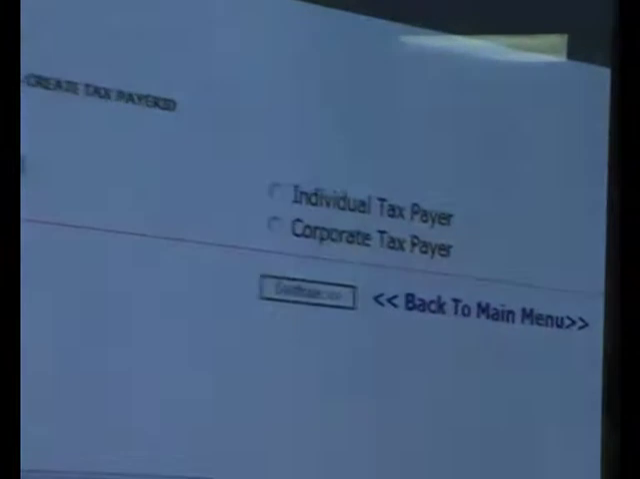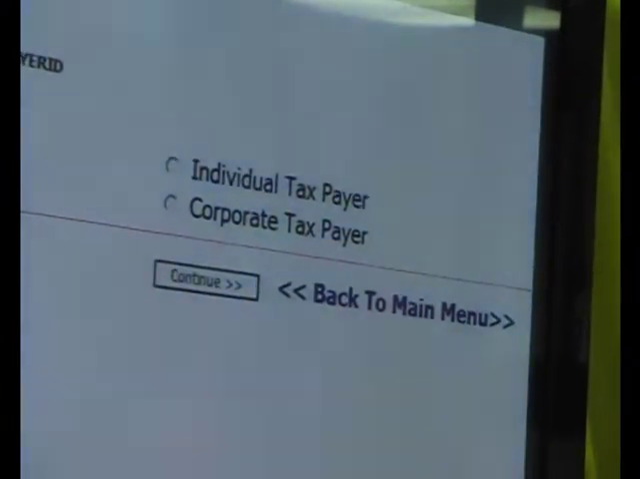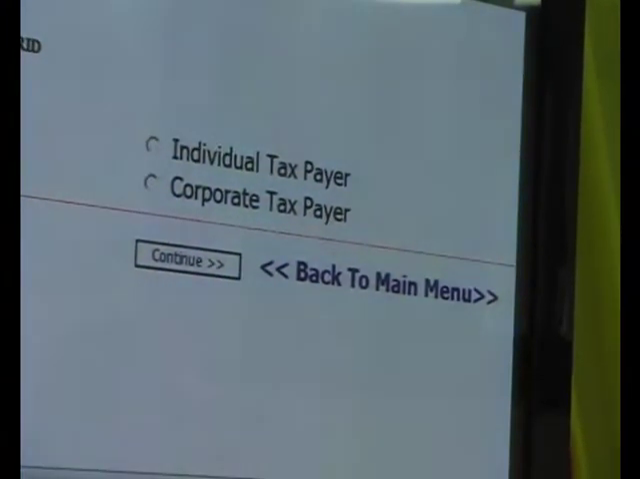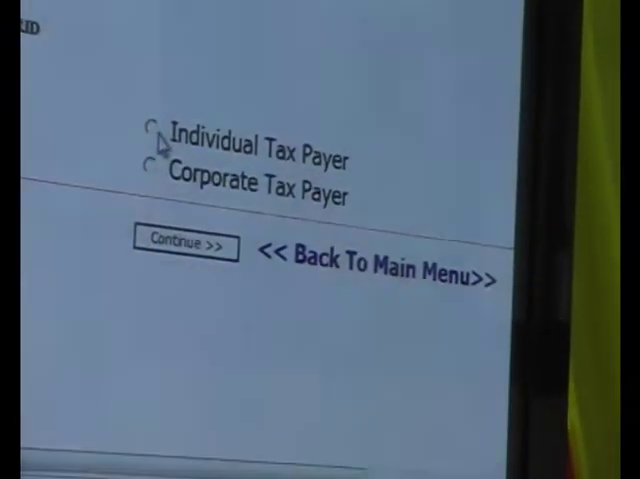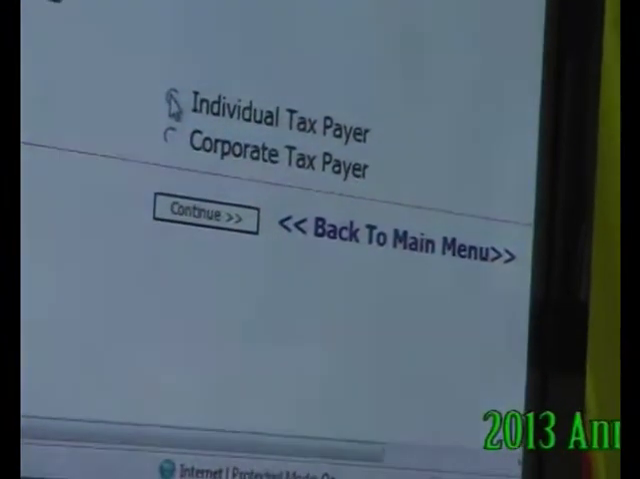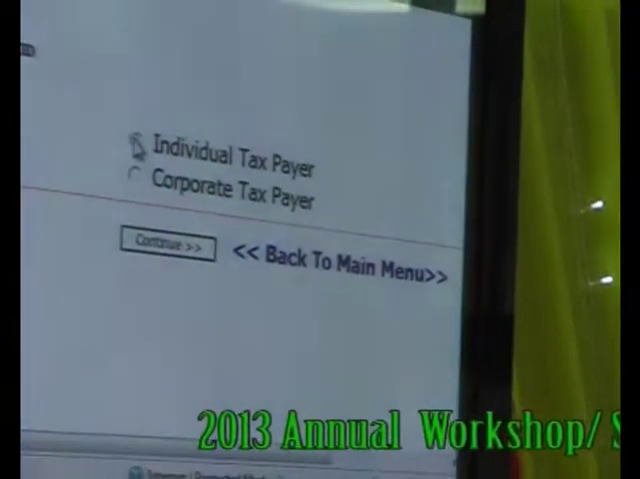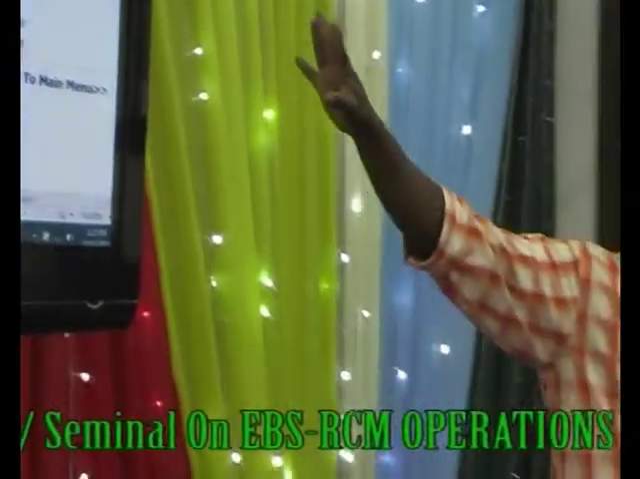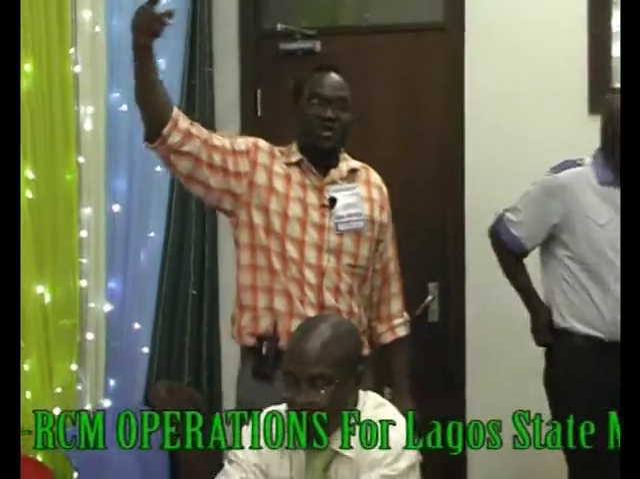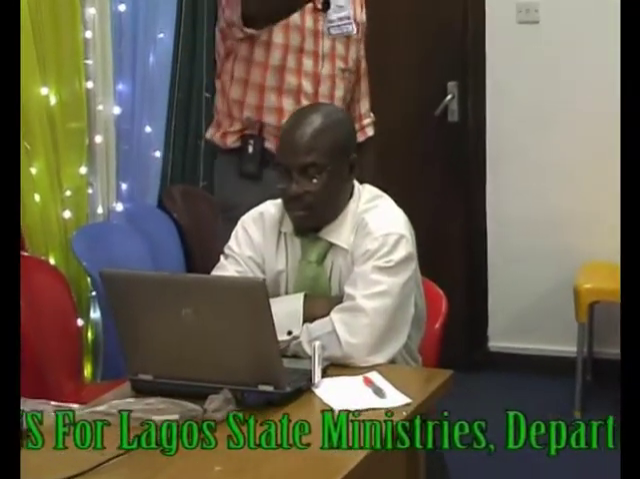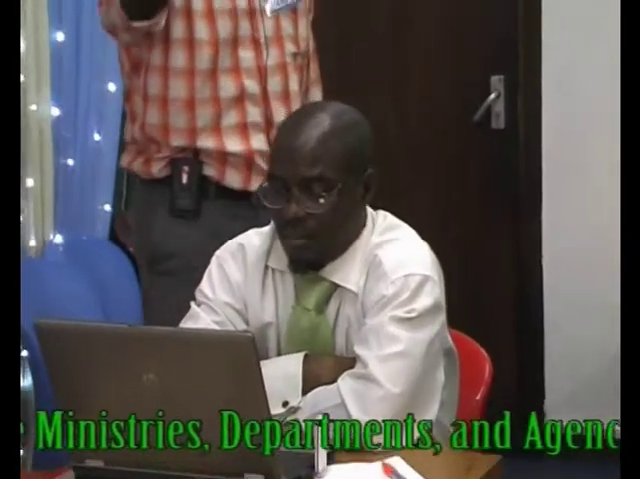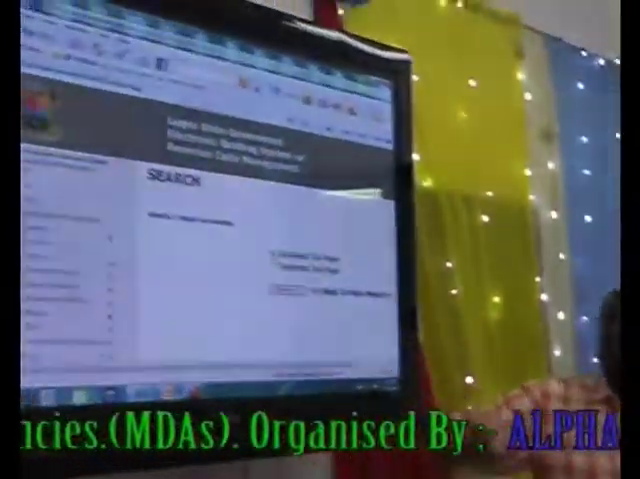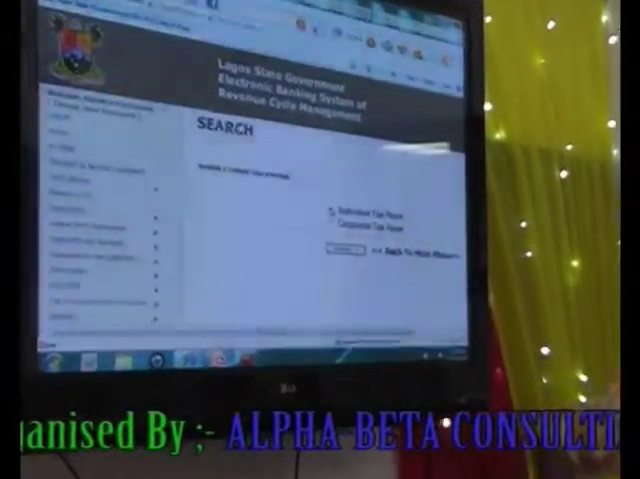Now, once it clicks on display, it takes us to another page. What this page is asking us is whether we are searching for a corporate payer or an individual, because we know there are two types of payers in Lagos State. We have the corporate payers and we have the individual. They are all on the same website, this tax net. So for us to search, we have to be specific. Now we are searching for an individual, so we'll click on this small radio button, then click on continue.